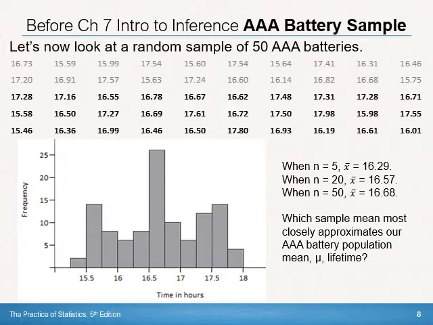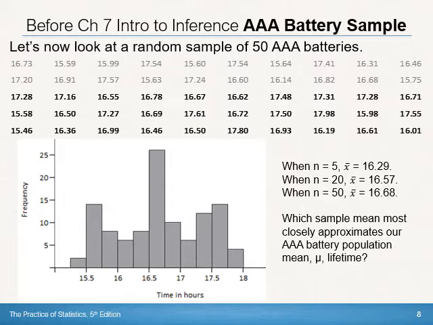All right, so I listed here on this slide the 3 X bars. The one when we had a sample size of 5, then the one that we got when we had a sample size of 20, and then the X bar that we got when we had a sample size of 50. So which one of these would be the one we would use? Would we use the sample size of 5, the sample size of 20, or the sample size of 50? Kind of makes sense that we would use a sample size of 50.